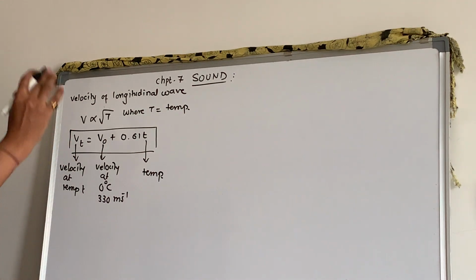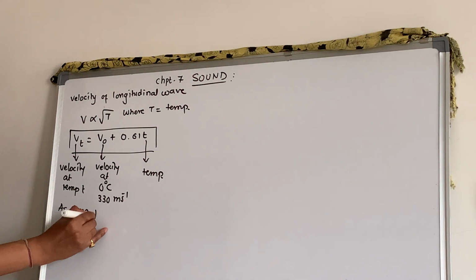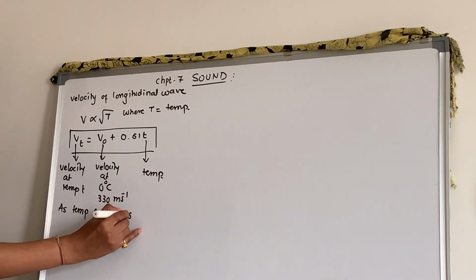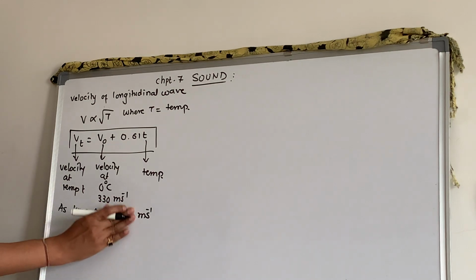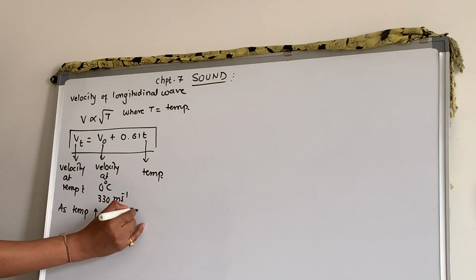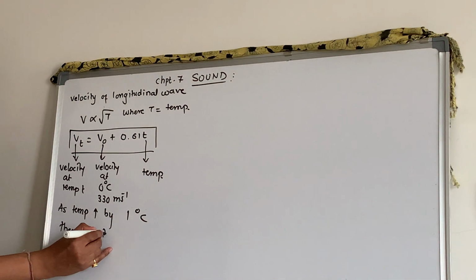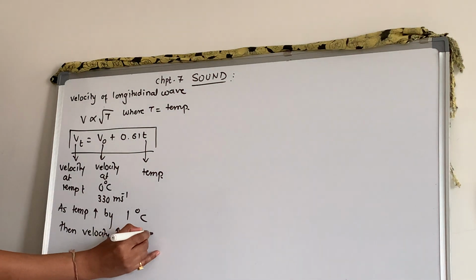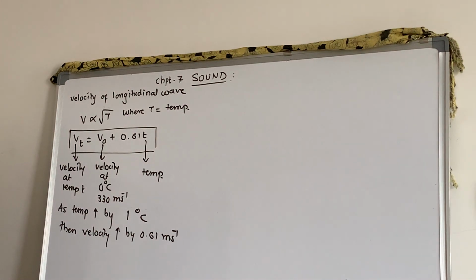So what is the meaning of this statement? The meaning is that if the temperature increases by 1 degree Celsius, then the velocity increases by 0.61 meter per second.